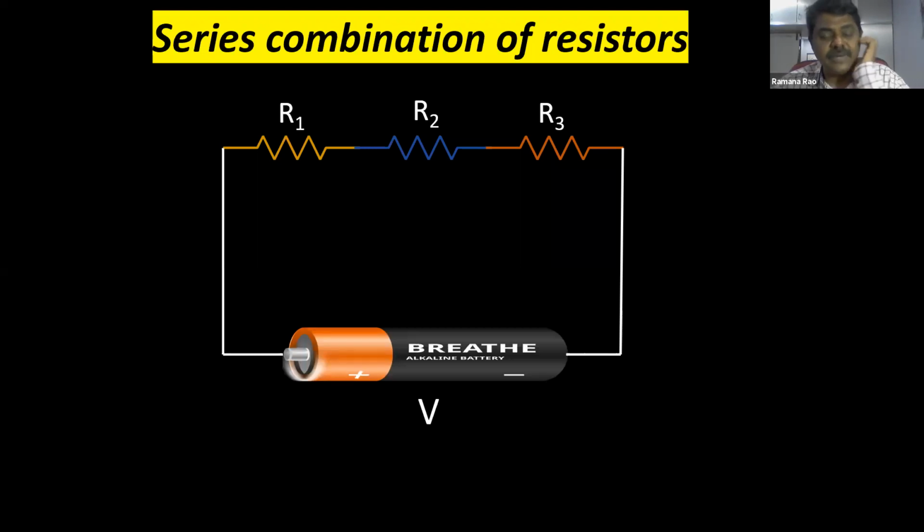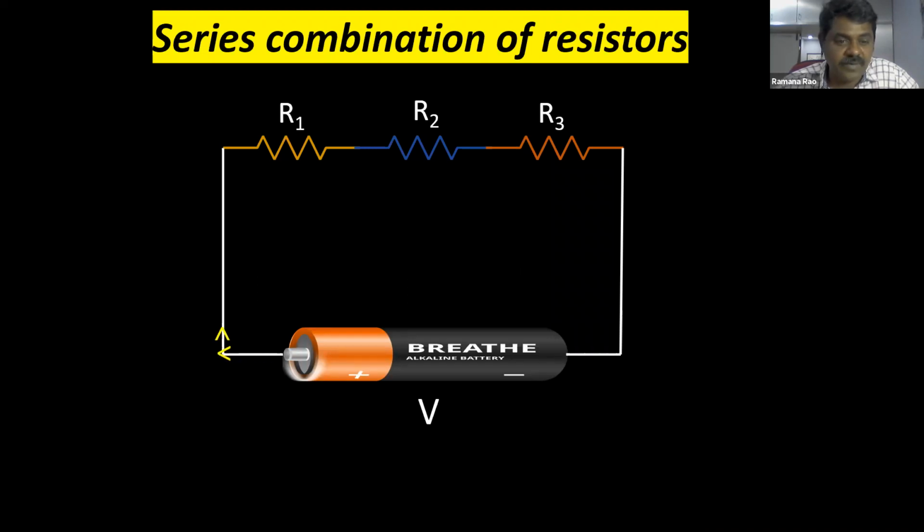Now the circuit is closed. So what will happen? The resistors are going to allow the current to pass through them. How is the current going to flow? Let us see, children. From the positive terminal of the battery, we know the direction of the current: current direction is always from high potential to low potential. So it starts flowing in this way.